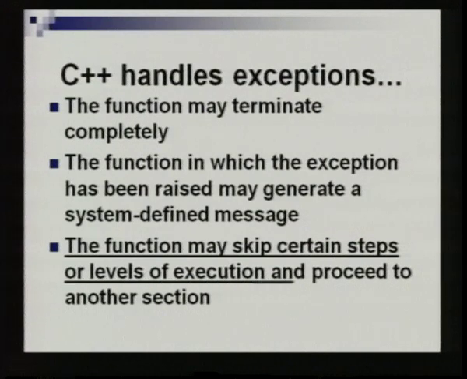The function may skip certain steps of execution and proceed to another section. So, there are 3 ways: either the entire program terminates, or the function simply gives a message on the screen that such and such a problem has occurred. The third step is that the place in the program where the error has occurred alone is ignored by the compiler and it just jumps to a fresh section of the program. This is possible when a program is made up of different modules. So, if an error has occurred in one module, the program will immediately jump to another module. So, these are the three possible ways in which C++ handles exceptions.